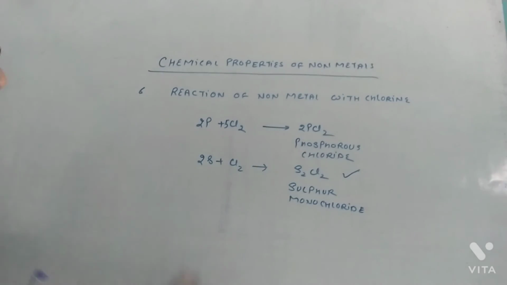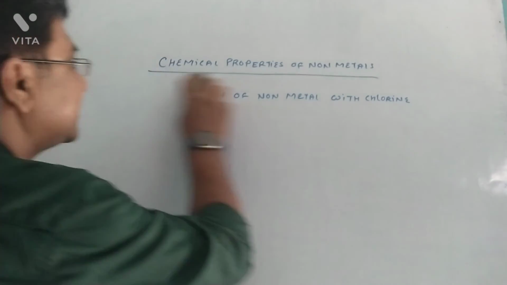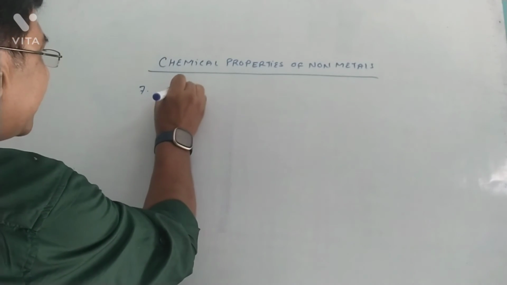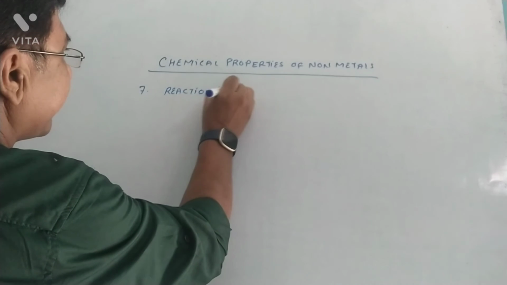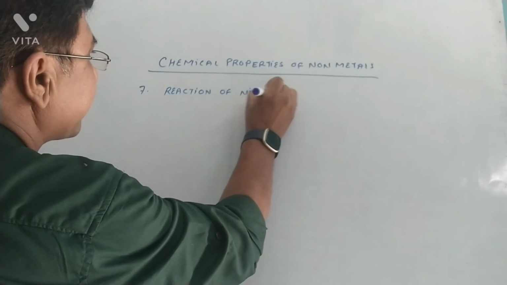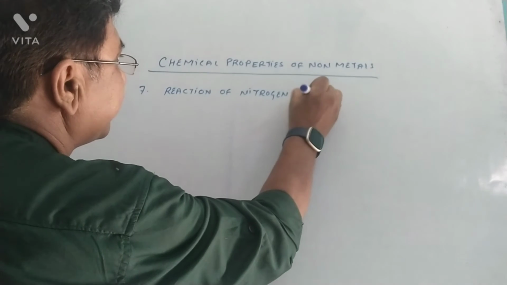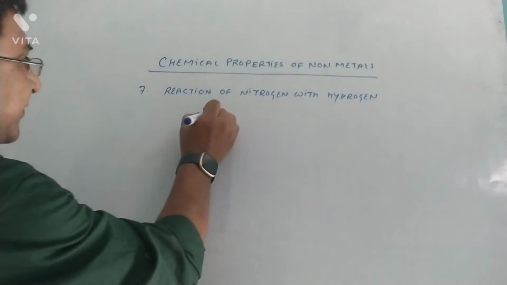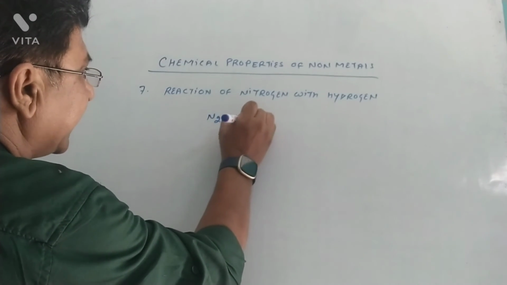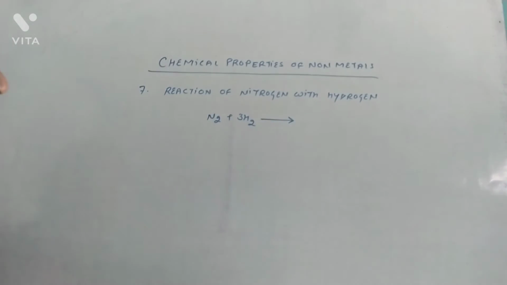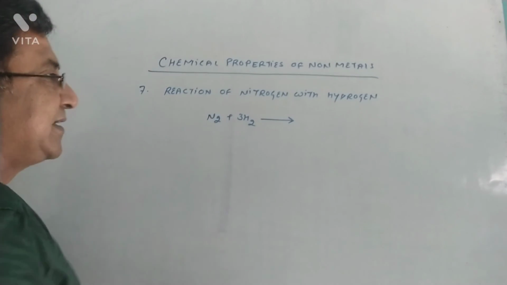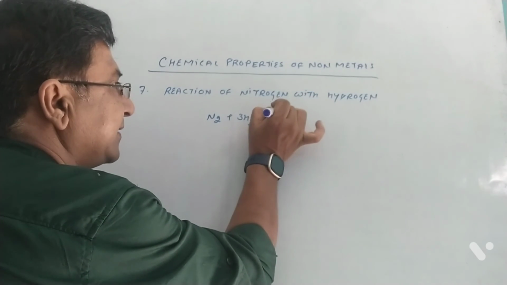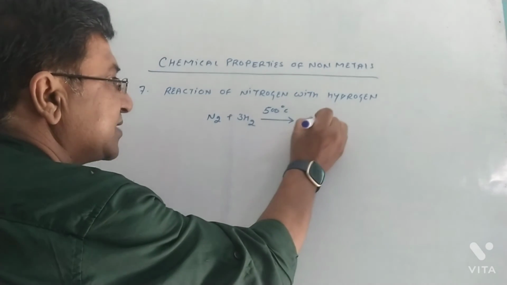One more: reaction of nitrogen with hydrogen. Let's see. Nitrogen reacting with hydrogen is a reversible reaction. How it is reversible, we will discuss that also. Nitrogen reacts with hydrogen at a temperature of 500 degrees Celsius to produce ammonia gas.